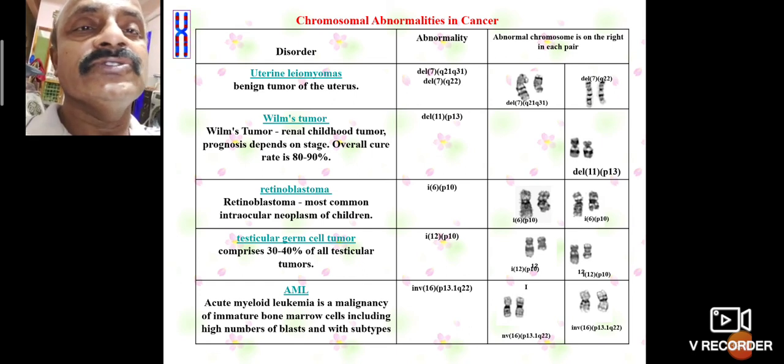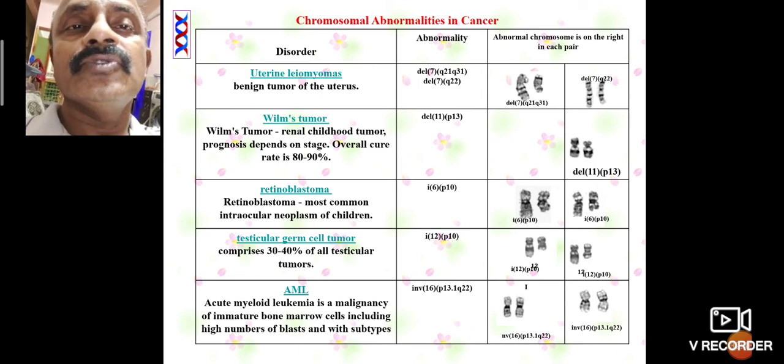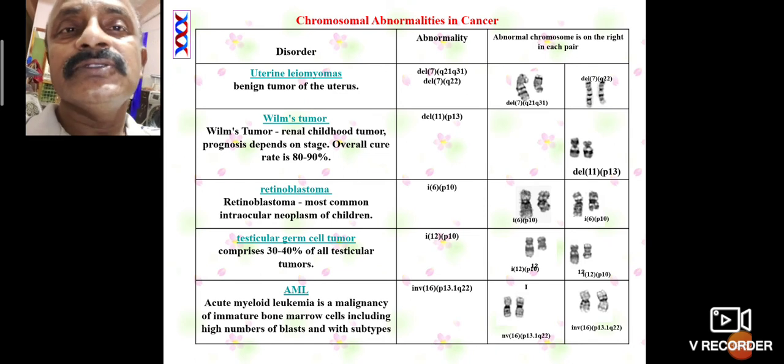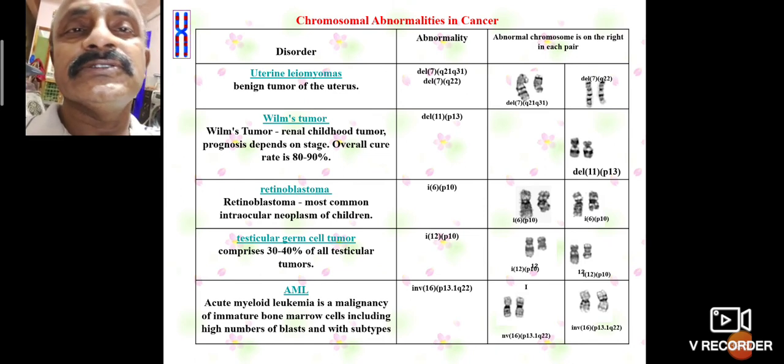So this is also the major part of the description. Numerical changes of chromosomes were completed yesterday, but today this is structural chromosome abnormalities.